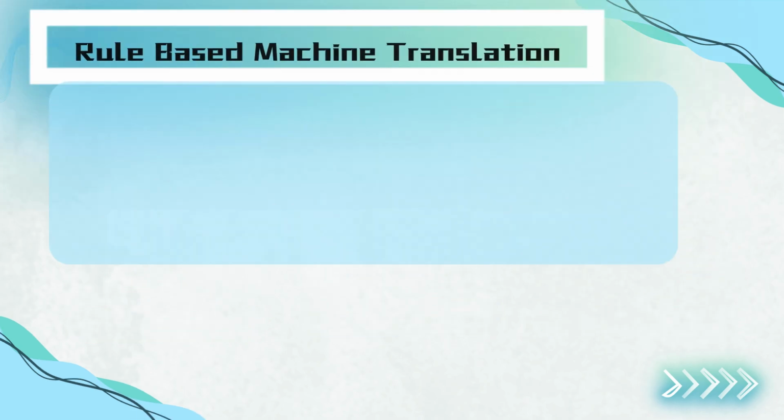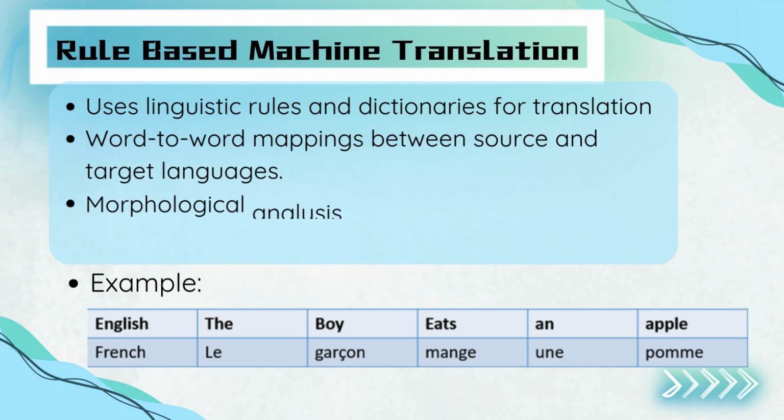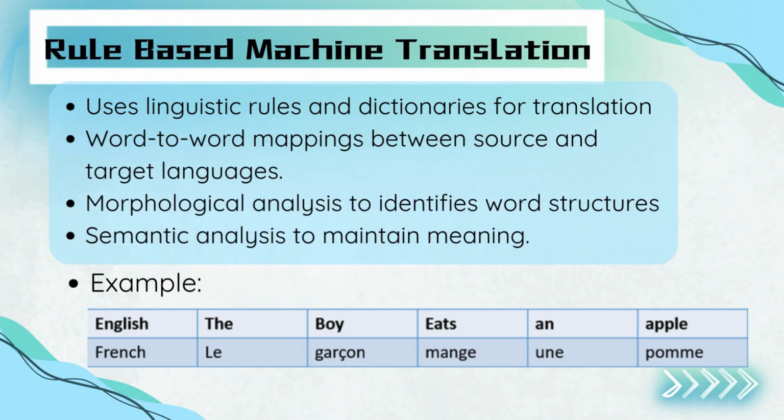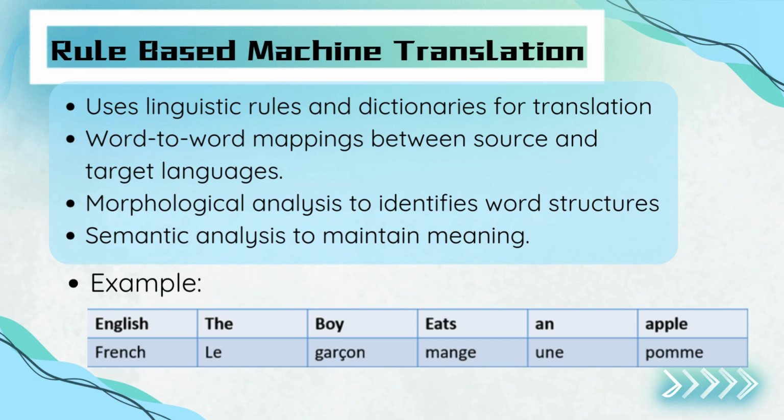Let's start with rule-based machine translation, or RBMT. This method relies on predefined linguistic rules and dictionaries to convert text from one language to another. It performs word-to-word mappings, morphological analysis to understand word structures, and semantic analysis to maintain meaning in translation. For example, if we translate "the boy eats an apple" into French, RBMT converts it into "le garçon mange une pomme." While it can produce grammatically correct sentences, RBMT struggles with flexibility and idiomatic expressions.